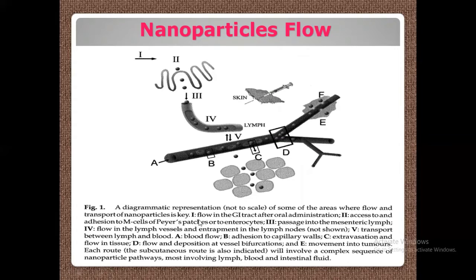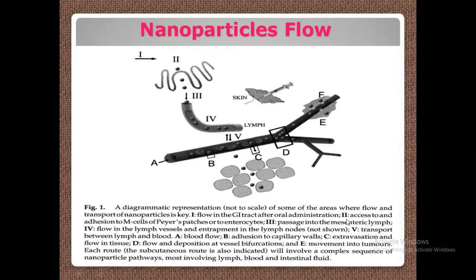Here you can see number 1, the Roman letter 1, the arrow mark here. It is flow in the GI tract, gastrointestinal tract. That is the flow of these nanoparticles in the GI tract after oral administration. That is, if you take a nanoparticle orally, what is going to happen to your nanoparticle in the GI tract after oral administration.